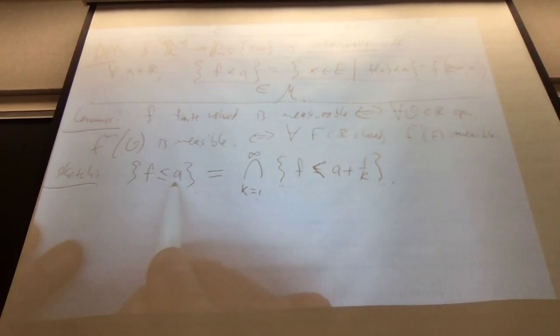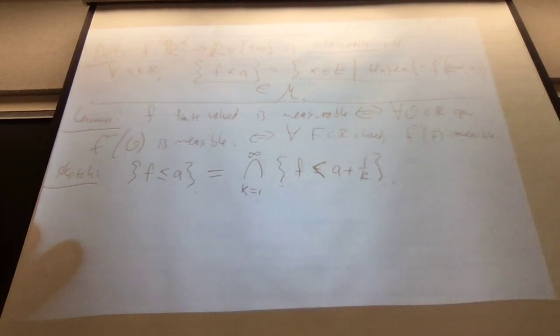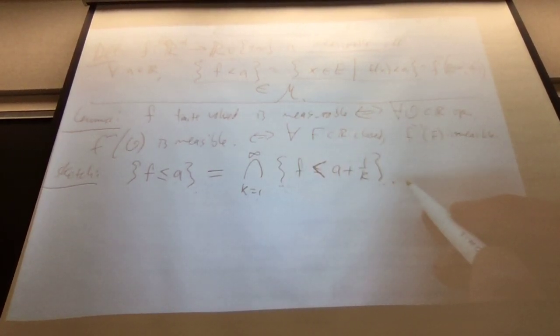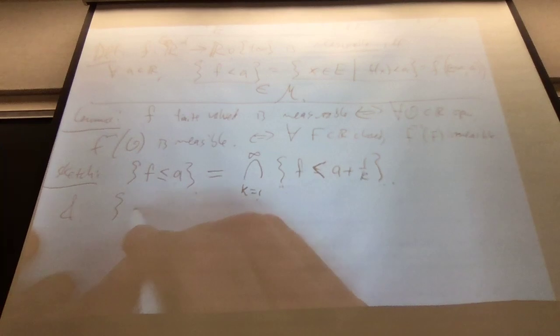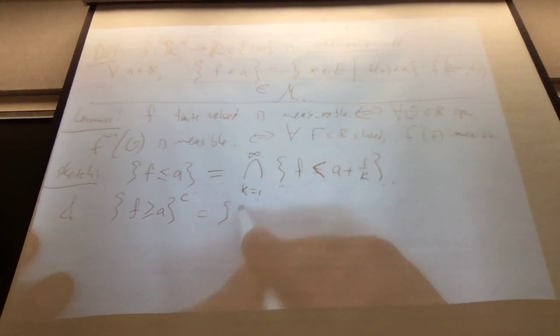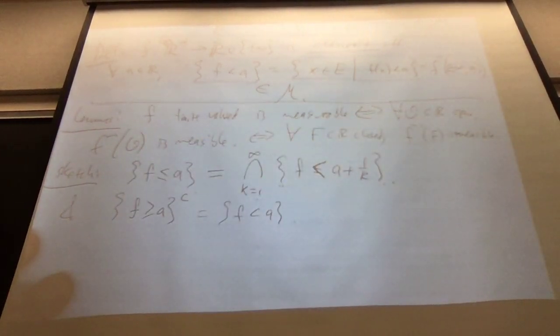So preimages of closed sets are just as good for a definition of measurability as preimages of open sets, of closed intervals. And for the same reason, complements are just as good, because the complement of the set where f is greater than or equal to a is, of course, the set where f is less than a. So it's things like this that I want to not deal with the value infinity.